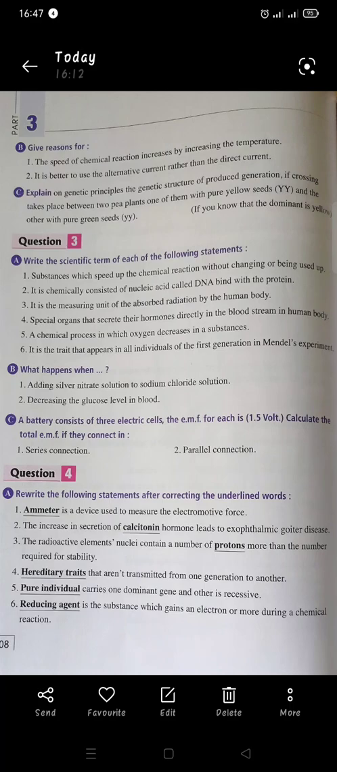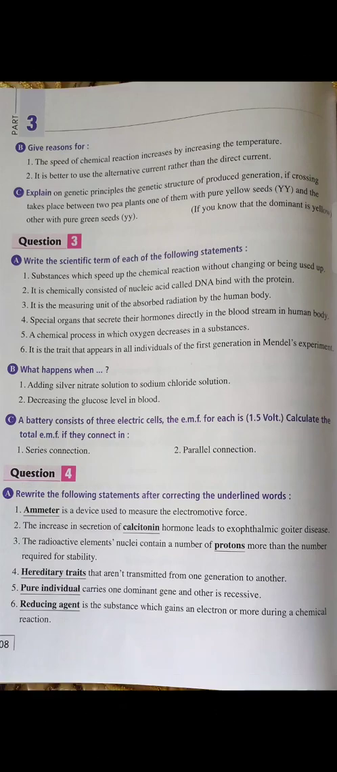Compare between electric cell and dynamo regarding the change of energy of each. As we know, electrochemical cells are cells in which the chemical energy is converted into electric energy. The electrochemical cell gives us direct electric current. Examples for them are the battery and the dry cell.